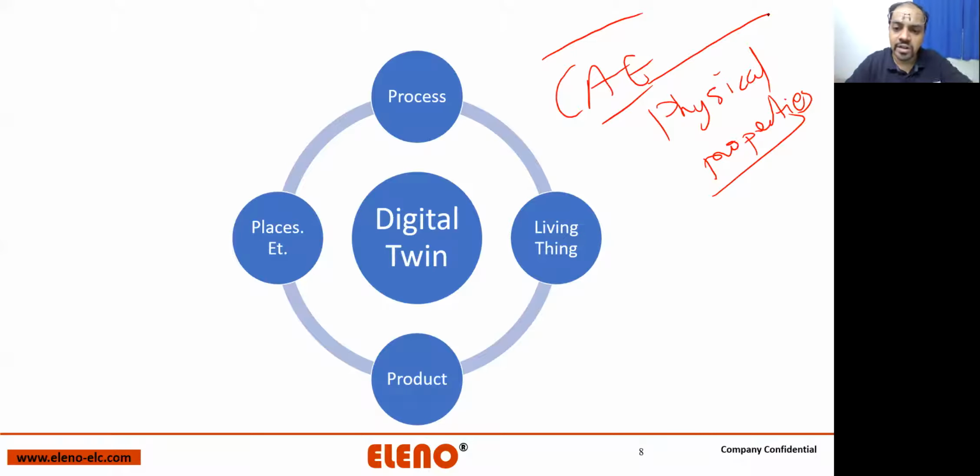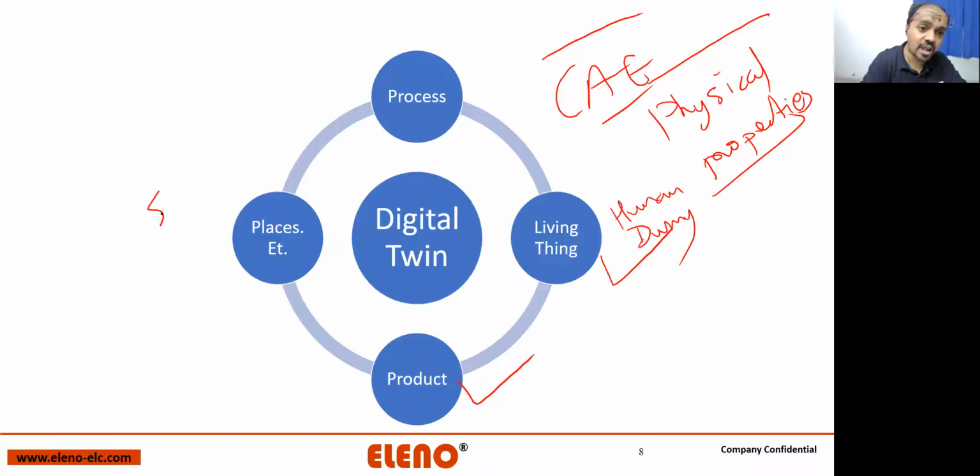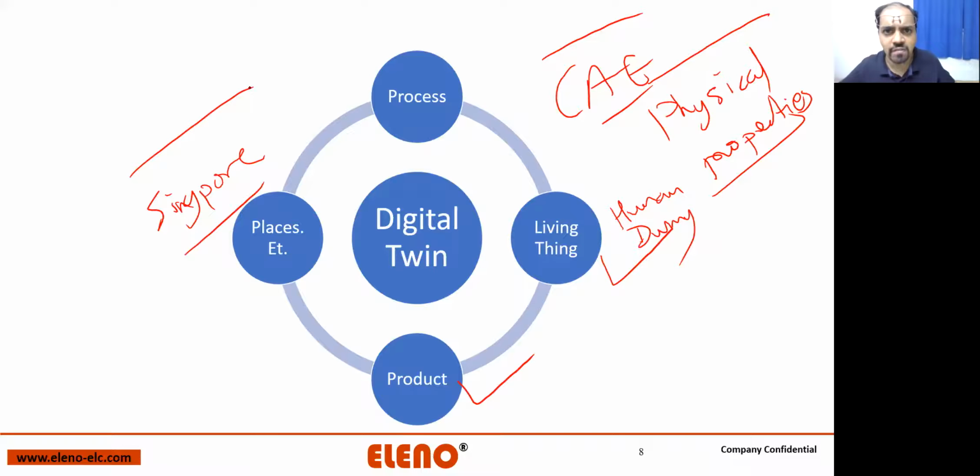Okay, now a digital twin can be of a living thing. A digital twin can be of a product. As I gave you the example of the mouse, that's a digital twin of a product. A human dummy is a digital twin of a human being. Places like Singapore have a complete city available for everyone as a digital twin. Why? Because anyone who wants to run an autonomous vehicle can get Singapore downloaded as a city, and then run his autonomous vehicle in that city in a virtual environment. And it can be of a process. So you can simulate a process.